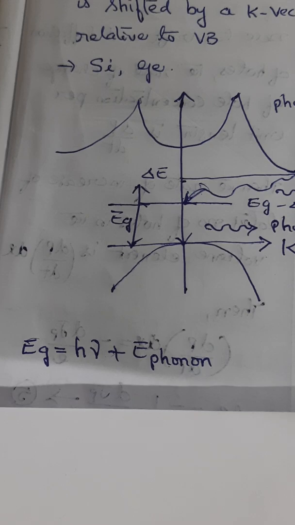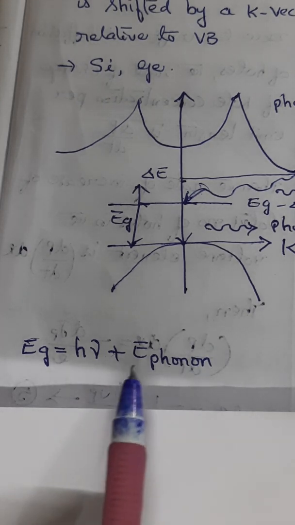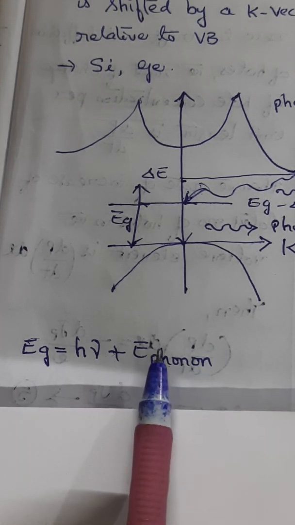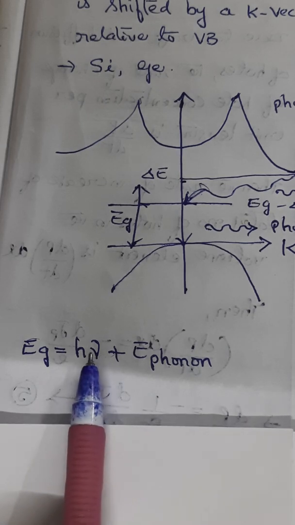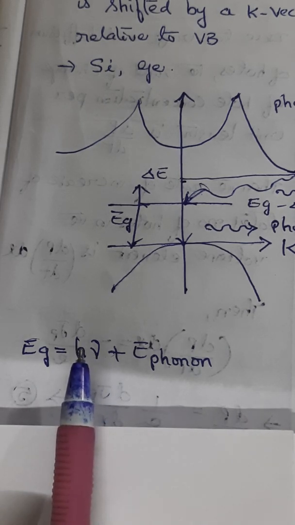Here E phonon is nothing but the energy of the phonon and h nu is the energy of the emitted photon.